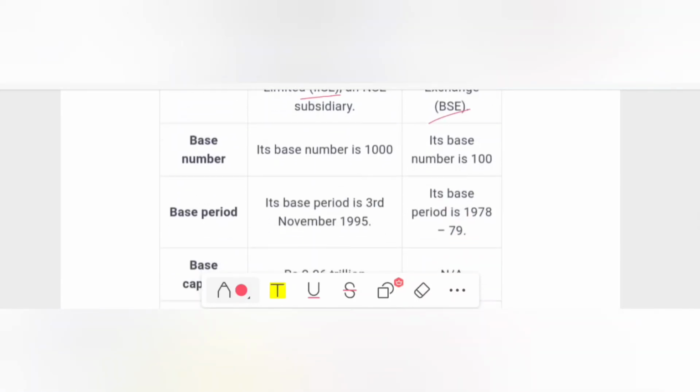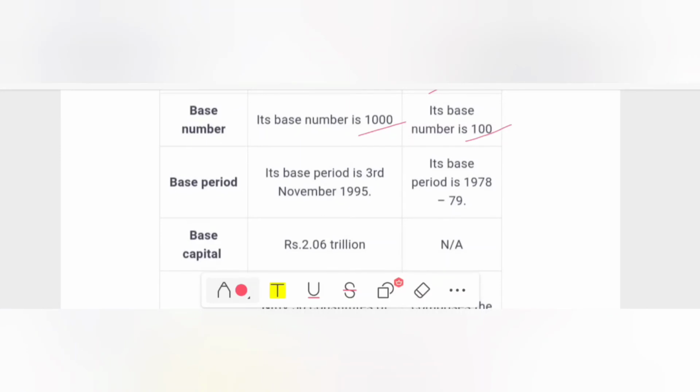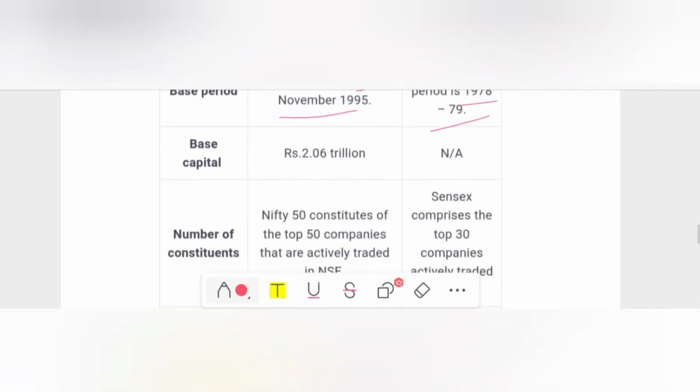The base number for NSE is 1000, and the base number for BSE is 100. The base period for NSE is 3rd November 1995, and the base period for BSE is 1978 to 79. The base capital of NSE is rupees 2.6 trillion, and the base capital for BSE is nearly 3 trillion.